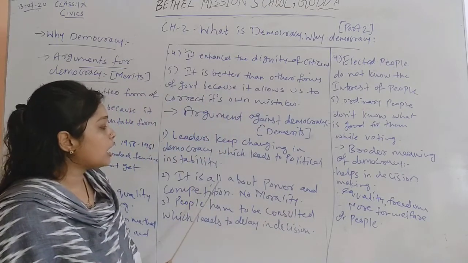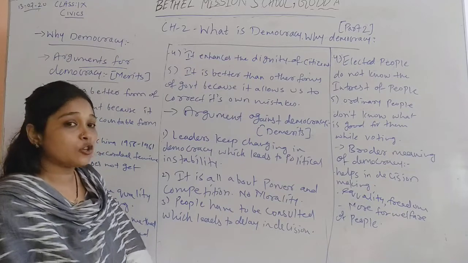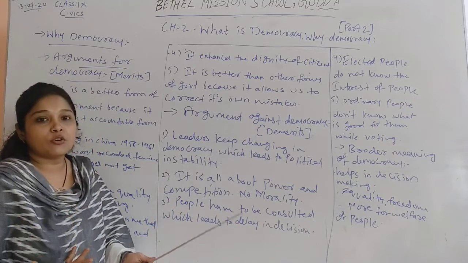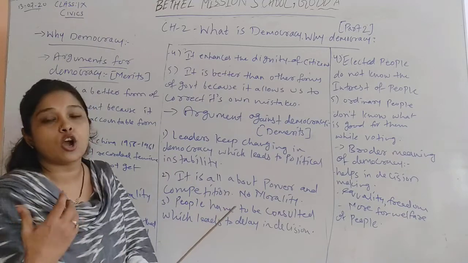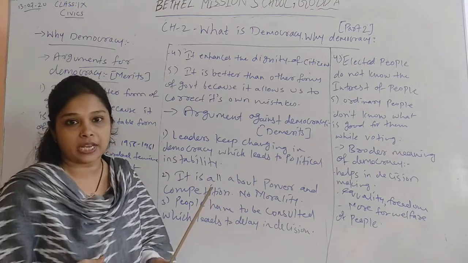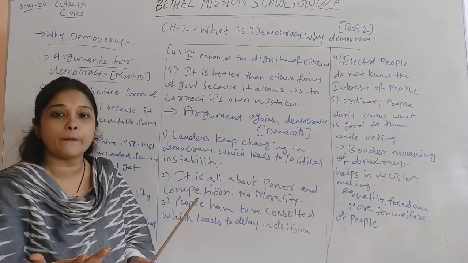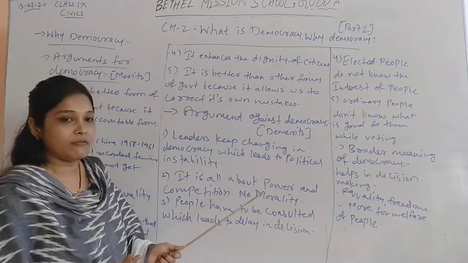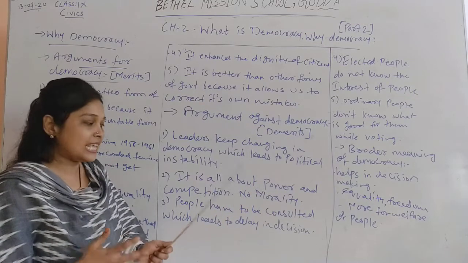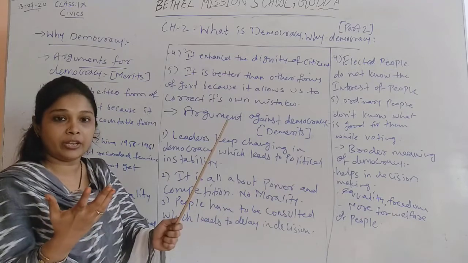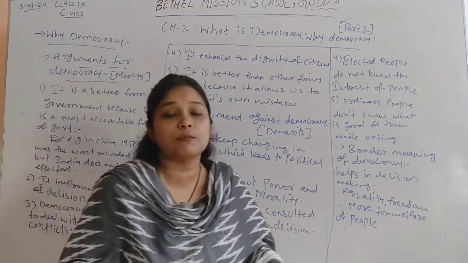Next one is, it is all about power and competition, no morality. The argument says that democracy is all about getting power, and all about the competition to have power in a country. When different parties contest in elections, they are competing to gain power, to make a government in a country. And it says that in the process of these elections no morality is considered.